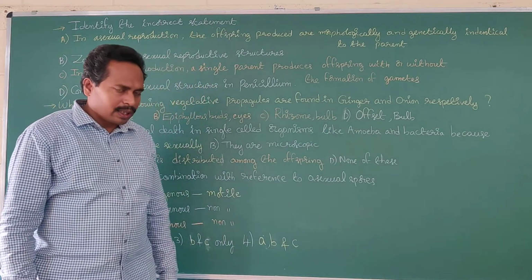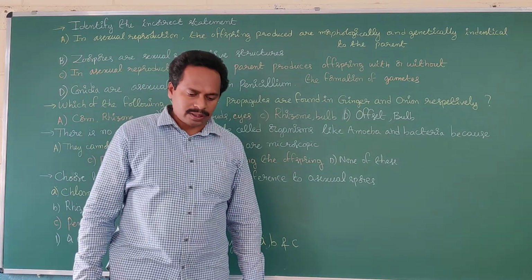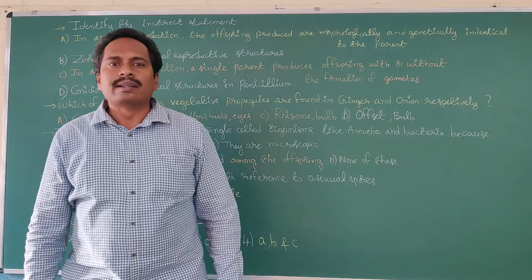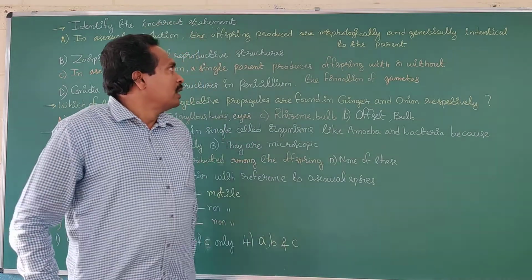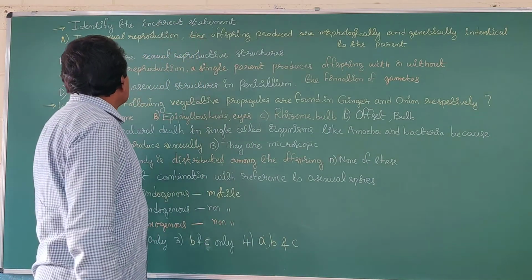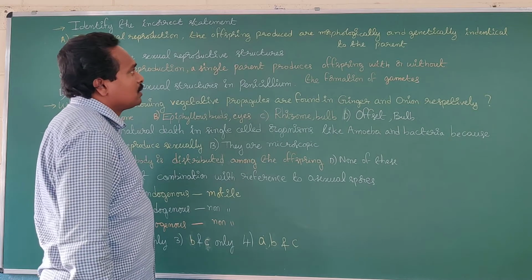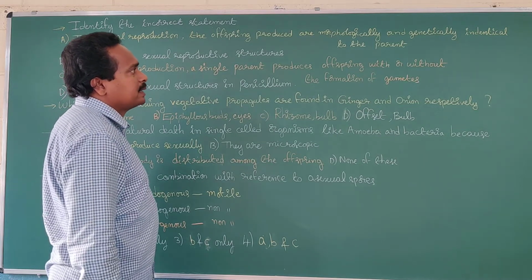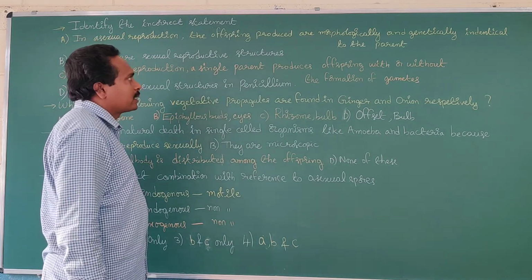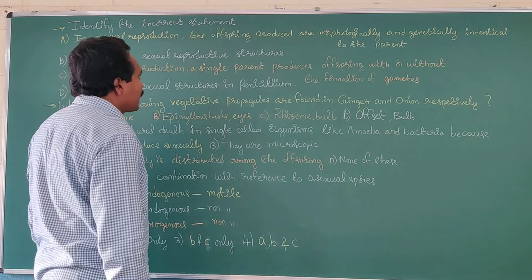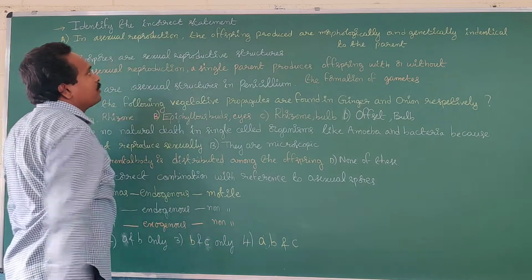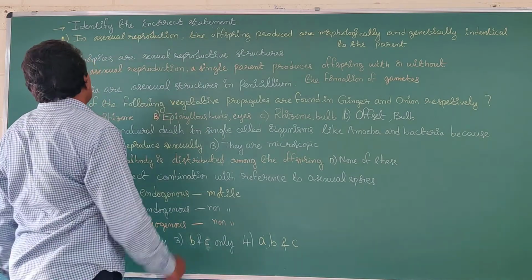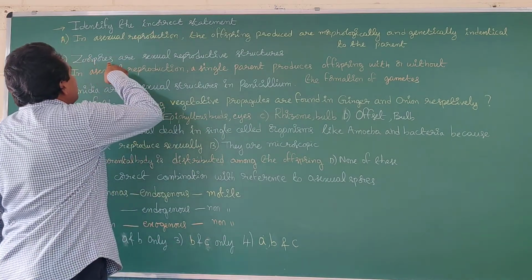We have already learned about asexual reproduction, the process of asexual reproduction, and the differences between asexual and sexual reproduction. Generally, in asexual reproduction, the offspring are morphologically and genetically identical to the parent. That is correct. We have to find the incorrect statement. What about option B?